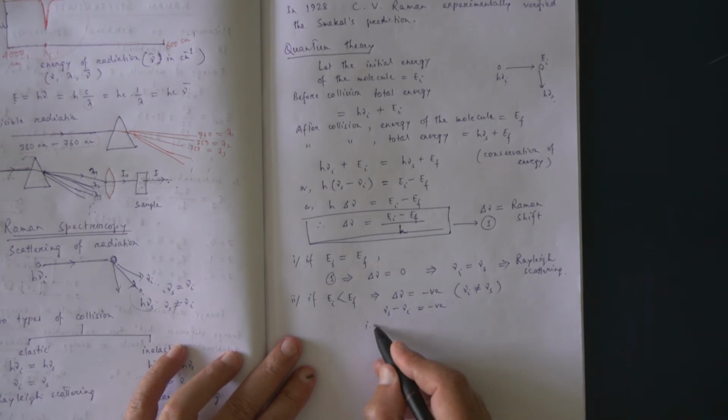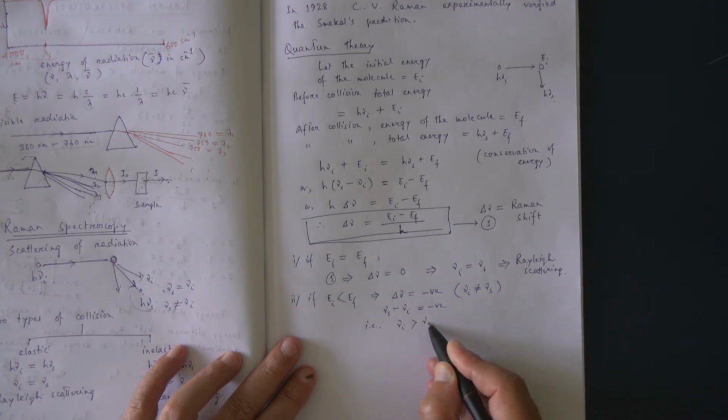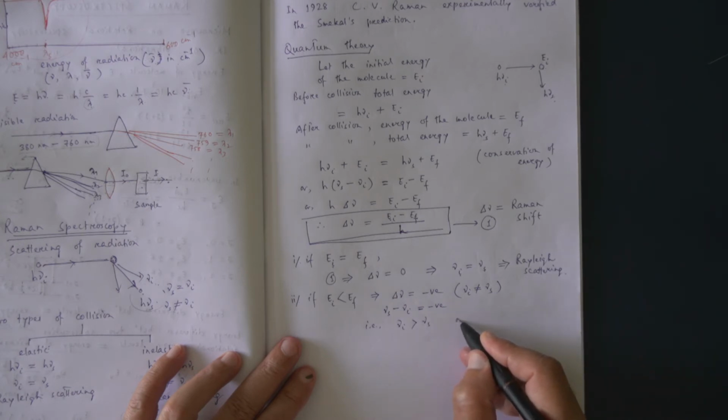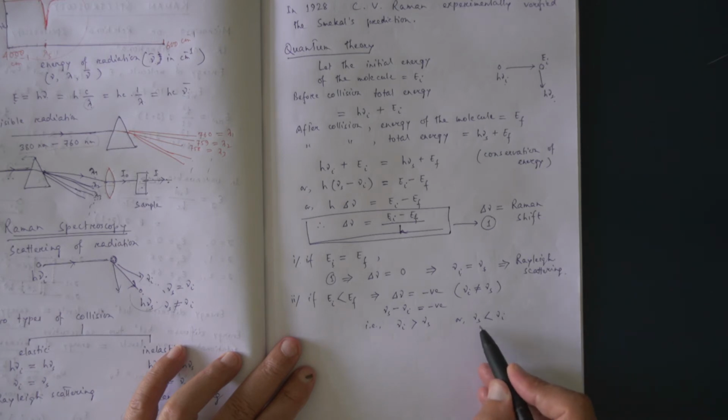That means nu I is greater than nu S, or nu S is less than nu I. Frequency of the scattered radiation is less than frequency of the incident radiation.